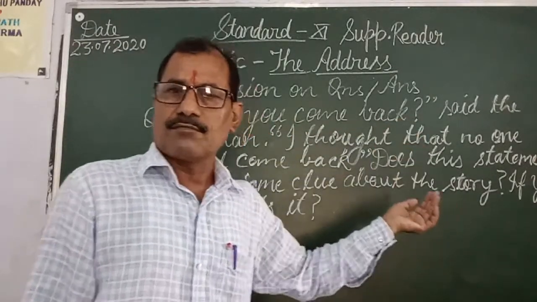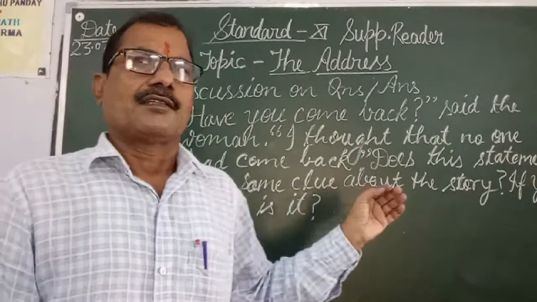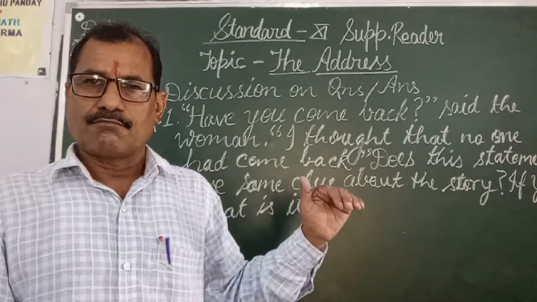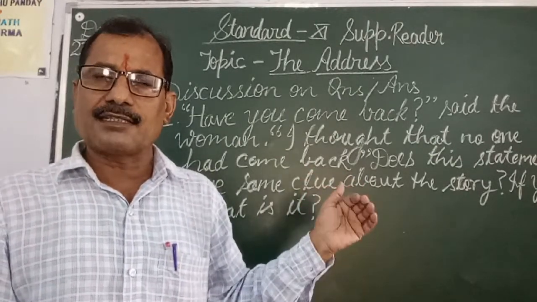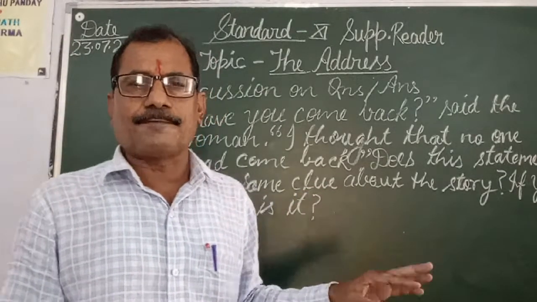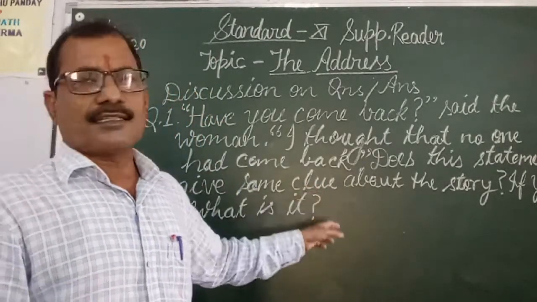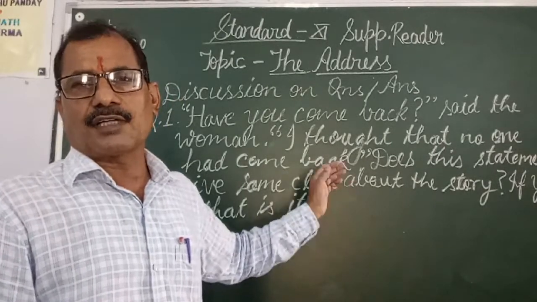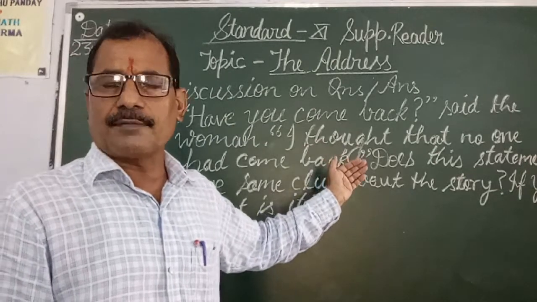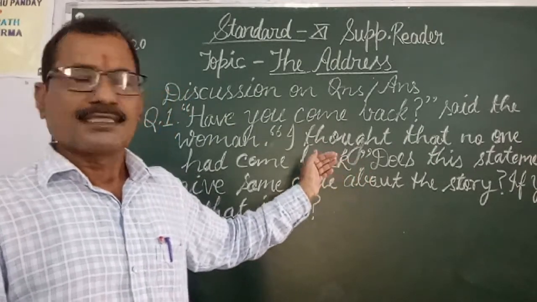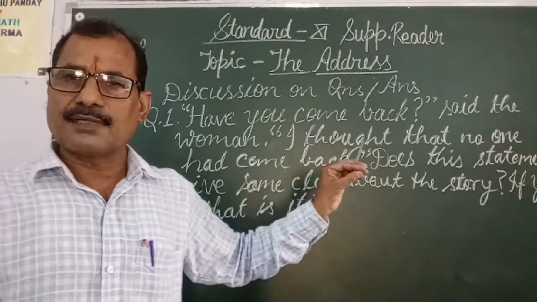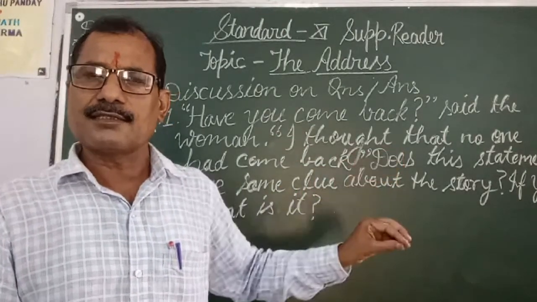She said this because she thought that not only Mrs. S but her daughter had also died in the war. That is why she was living freely, and she never thought that anybody would come to her house to ask for the belongings of Mrs. S. So this is the main reason. She thought that both the mother and the daughter had died in the war.